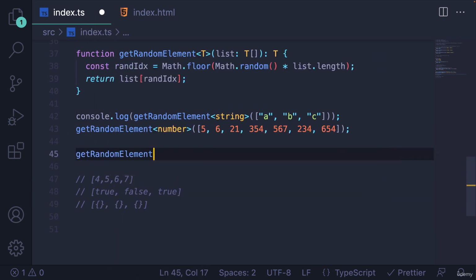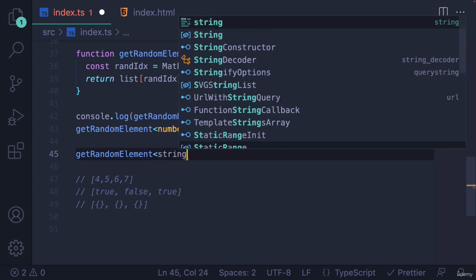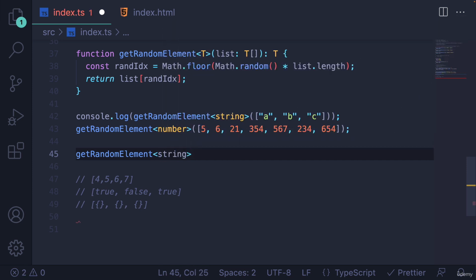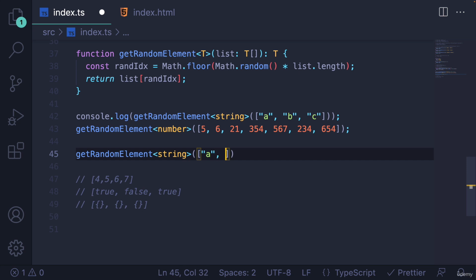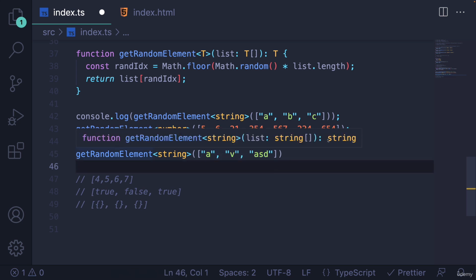If I call getRandomElement, this time I'm working with, let's just go back to strings. And I say of type string, right? That's the type parameter to the generic function. And then I give it a list of strings, A and B. Well, that's not B, but that's also a string. I'm terrible at typing while talking, but those are valid strings. I get back something of type string.